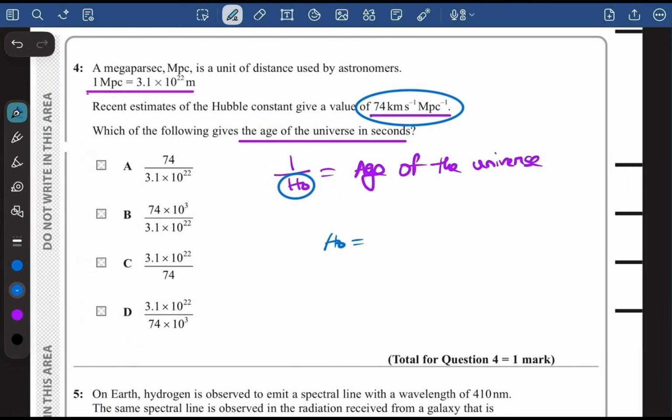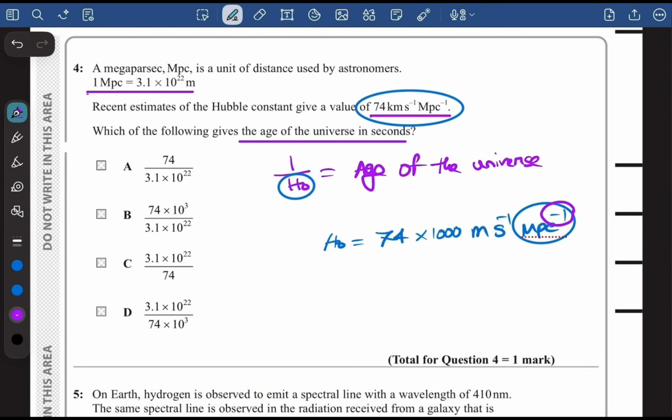So Hubble's constant is equal to 74. This is kilometer, so we can convert this kilometer into meter by multiplying it with 1000. And now it becomes meter per second per Mpc, Mpc to the power minus 1. So guys, what does this minus 1 mean?